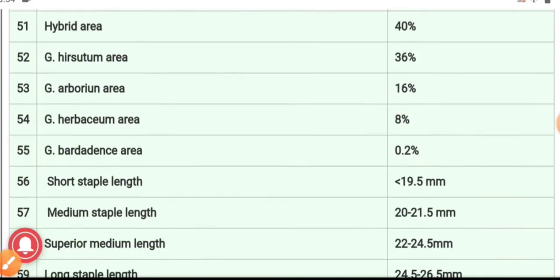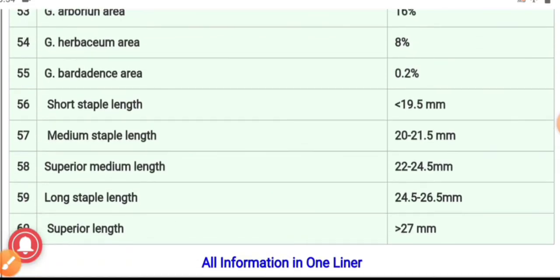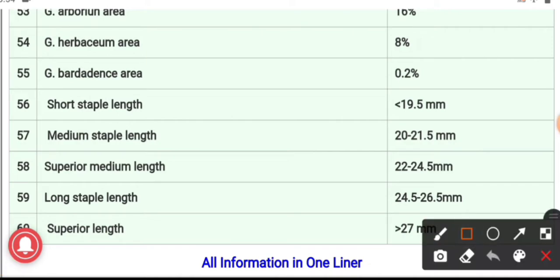56th question, short staple length, and the answer is less than 19.5 mm. So these are all the categorizations of staple length of cotton. First one is the short staple length. Second, medium staple length. Third one is the superior medium length. And fourth one, long staple length. And the last one is the superior length of cotton.